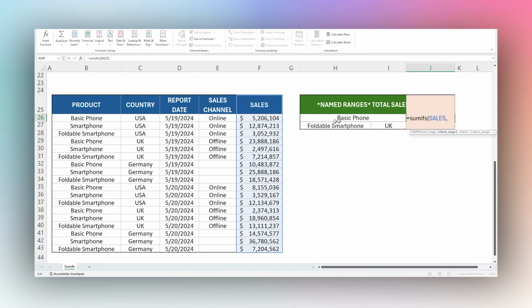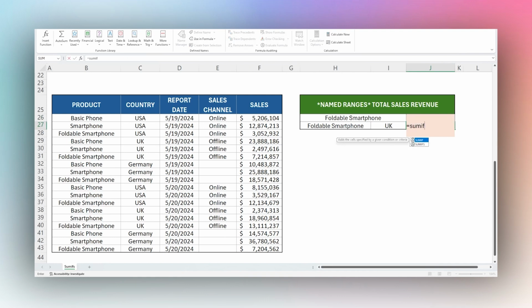And then what we can do, where product equals this one. And so you can see now that works the same. But instead of defining these ranges with a cell reference, we're using that named range. And then for our final one, we can do both options.